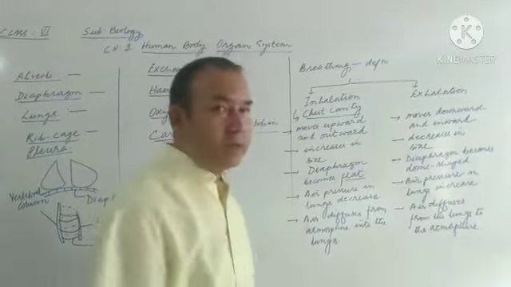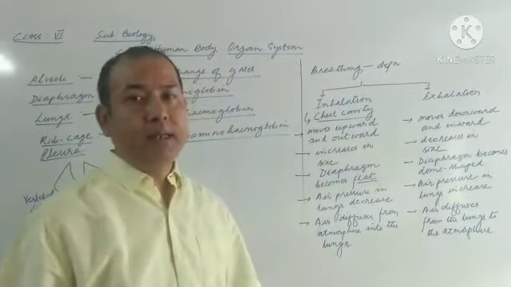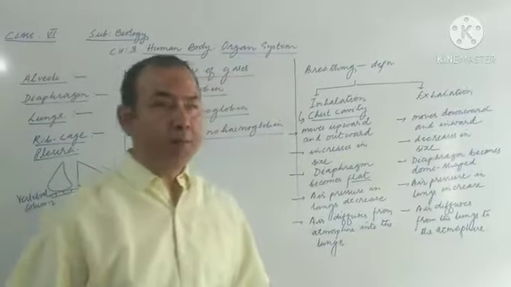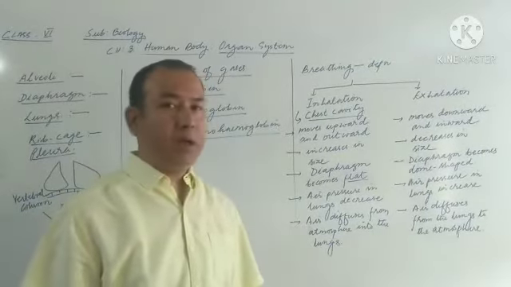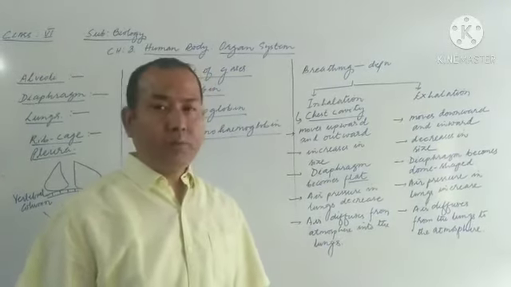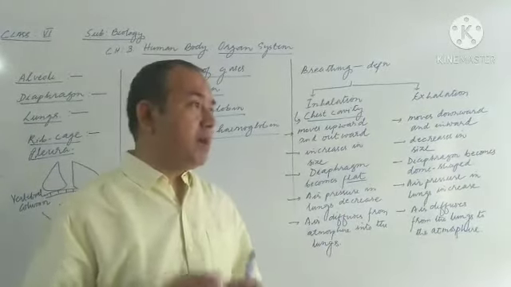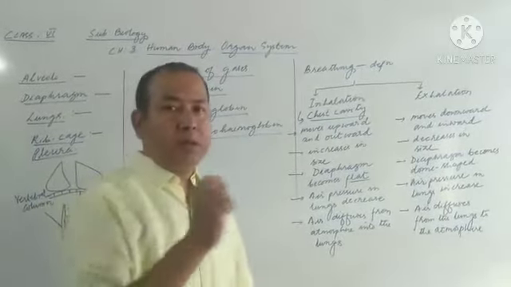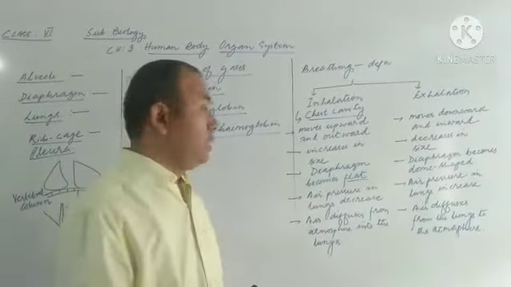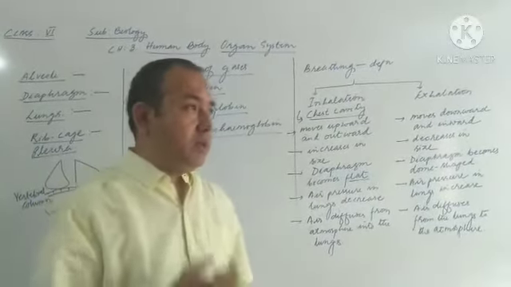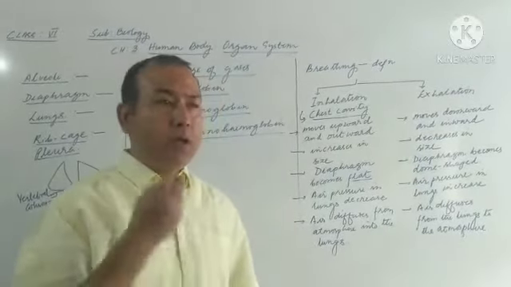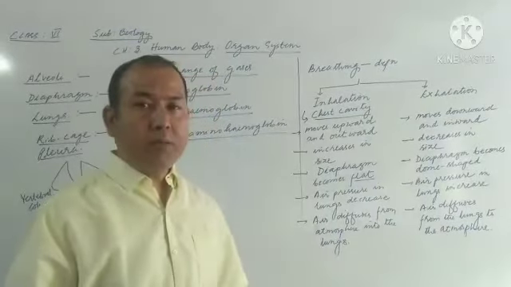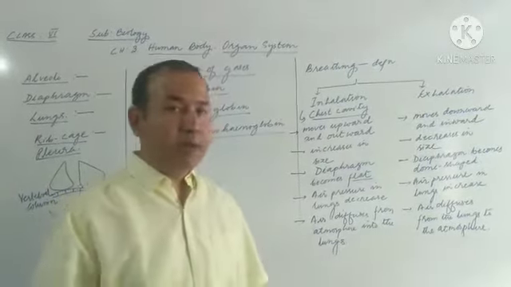Okay, then let's discuss another topic, that is exchange of gases. How are gases exchanged? How is oxygen carried to different cells of the body? Students, in digestion, we learned that after the digestion of food in the small intestine, all the digested food molecules are carried by the blood and taken to each and every cell of the body. Now, to get energy, these food molecules stored in each and every cell must be oxidized or broken down to release the energy, which we call cellular respiration or simply respiration.